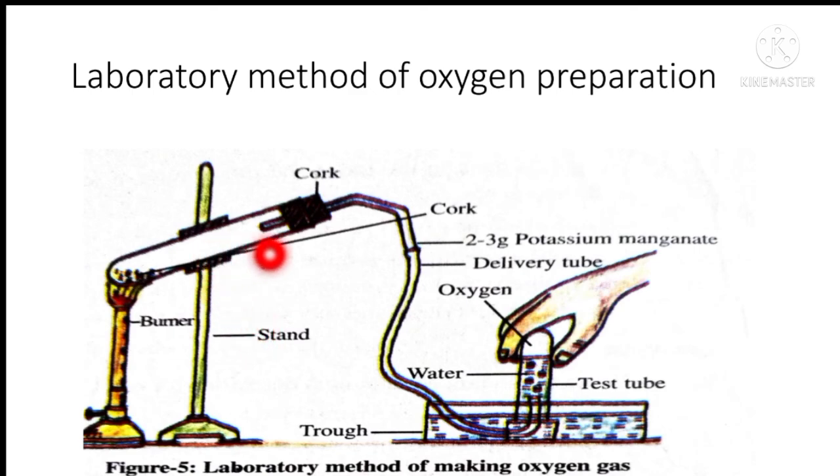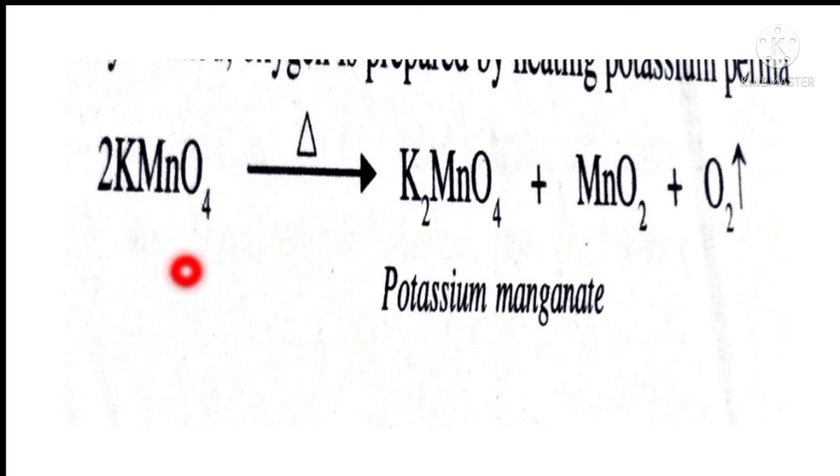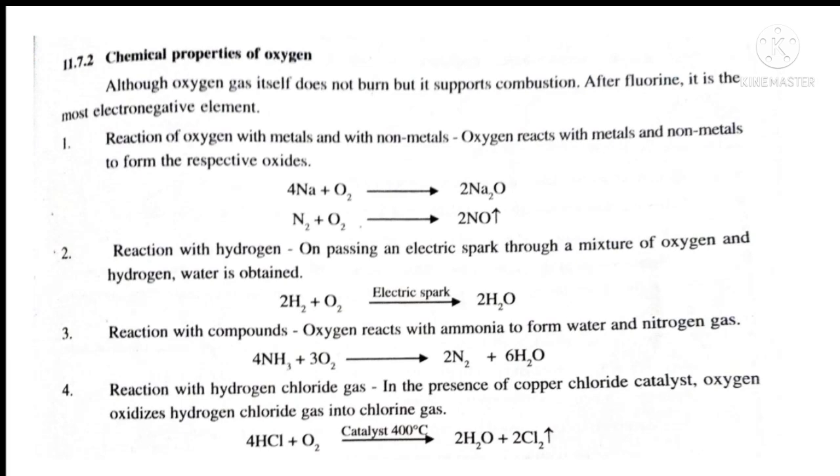So here there will be production of oxygen gas, and in the trough we can collect the oxygen gas. This is the chemical reaction: potassium permanganate KMnO4 on heating converts into potassium manganate and manganese dioxide and oxygen. Chemical property, first of all, formation of oxide.